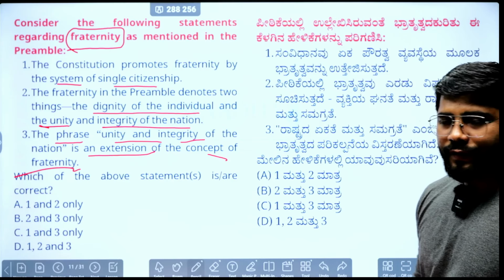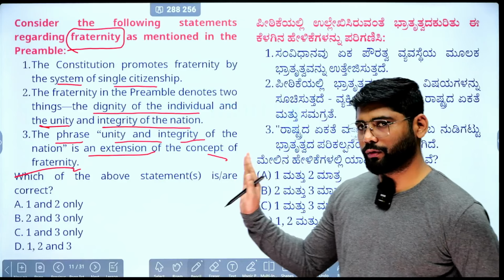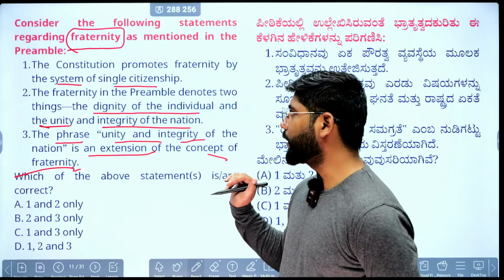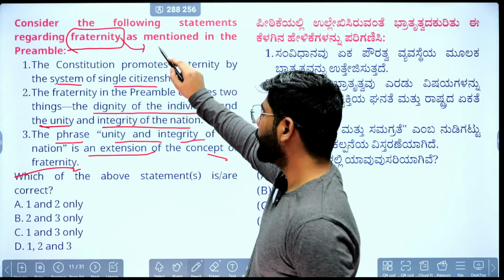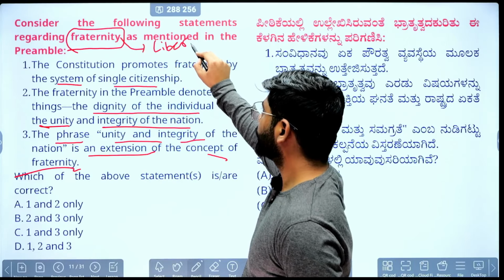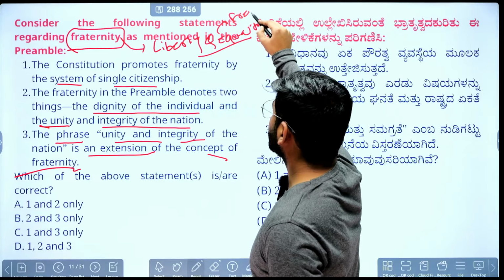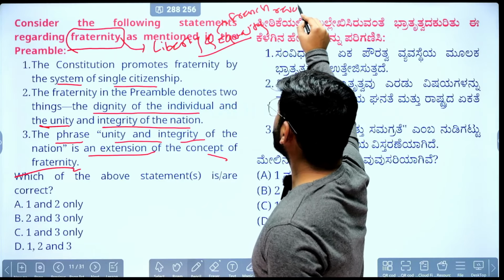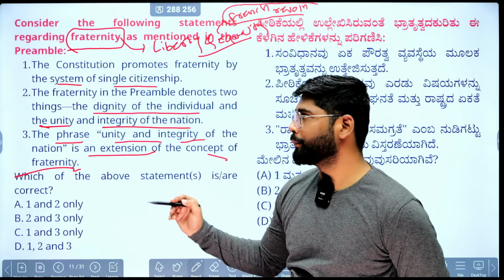Okay. We'll decode the word fraternity as well as see which statement is correct. When it comes to fraternity, this particular word along with liberty and equality is taken from the French Revolution, because the major proponents of the French Revolution were liberty, equality and fraternity.